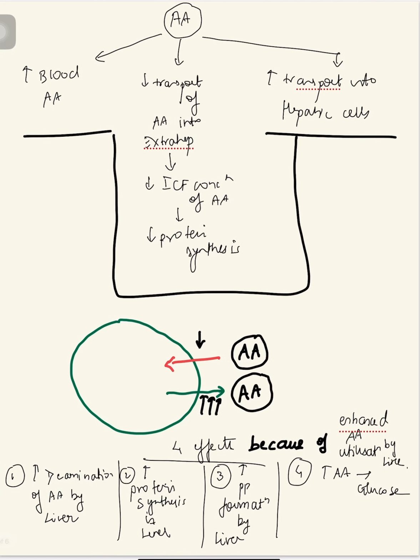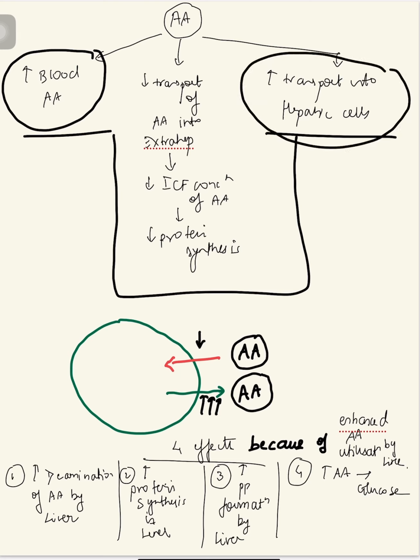Now let us see the effects of cortisol on amino acids. There are three effects. First, amino acid levels in the blood are increased. Second, their transport into the hepatic cells or liver cells is increased. And third, decreased transport into extrahepatic tissues. I repeat, decreased transport into extrahepatic tissues. So now amino acids going to the extrahepatic tissues are reduced.